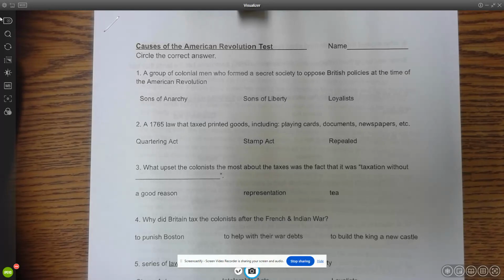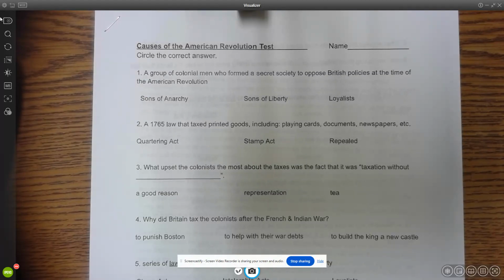Number 3, what upset the colonists the most about taxes was the fact that it was taxation without blank. Was the answer a good reason, representation, or tea?